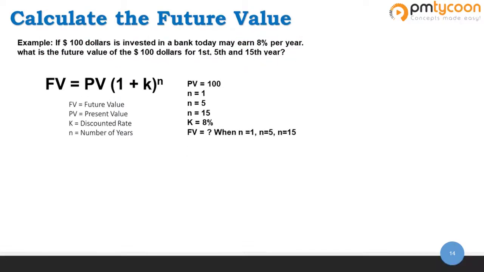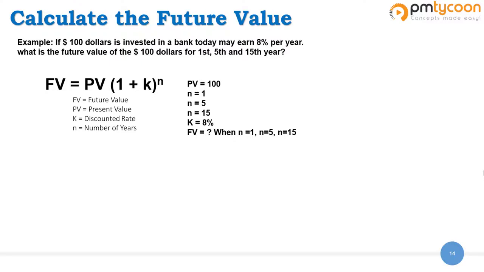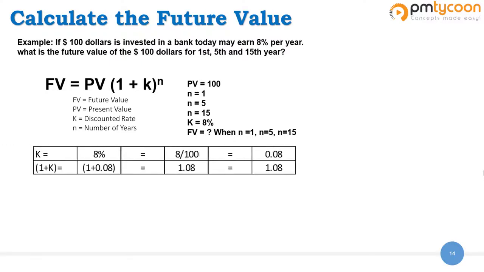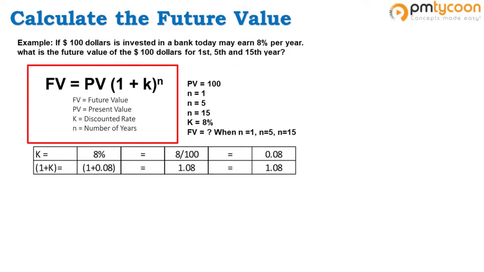And the value of n is 1 for first year, and the value of n is 5 for 5th year, and 15 for 15th year. And the opportunity cost is 8%. That means k is 8%, which means 8 divided by 100, and that gives us the value of k as 0.08. And let's plug these numbers into the calculations.